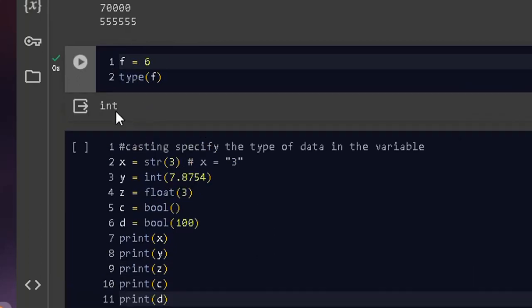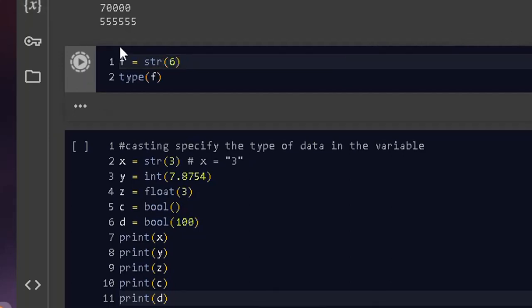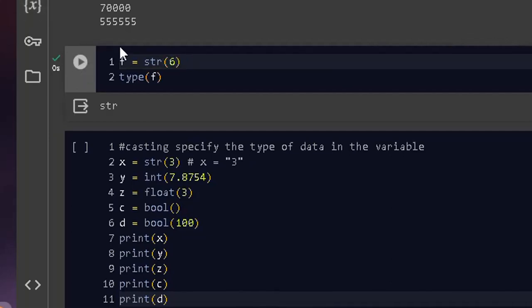Now, but if you want to convert this particular data now to a string, what you need to do is just to type str in front of it and put it in brackets. Now, when you do this and run the same code again, it is going to change to a string and no more integer. Now, remember, this same thing you did can be written like this.